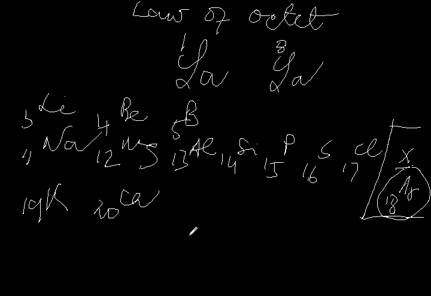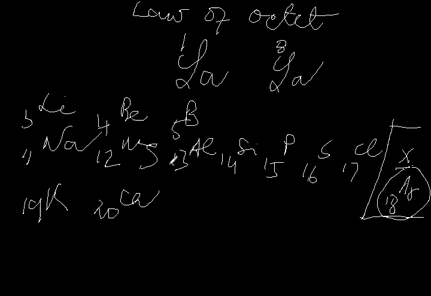Considering these similarities, similar elements are placed in the same group, say lithium, sodium, potassium in the same group, beryllium, magnesium, calcium in the same group, boron, aluminium, scandium, etc. in the same group. The members of a group exhibit similar physical and chemical properties, so it is easier to memorize the group than to memorize the characteristics of individual elements.